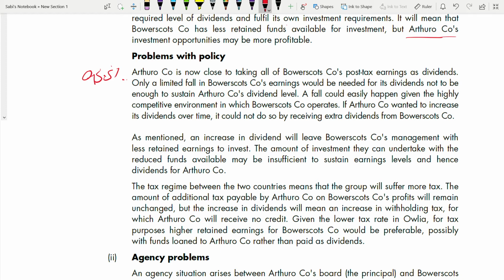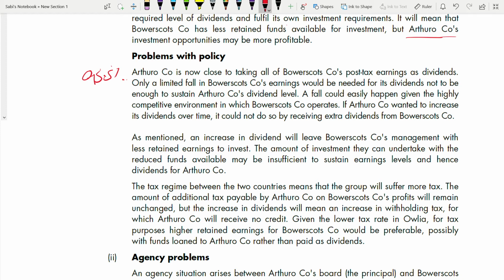So only a limited fall in the subsidiary's earnings would be needed for its dividend not to be enough to sustain the parent company's dividend level, right? What it means is that even if the earnings fall by a very little amount, the subsidiary will not have enough dividend to pay the parent company. So the parent company will suffer. Their dividend level will go down, because they're dependent on the subsidiary. If the subsidiary cannot pay the dividend, the parent company also cannot pay their dividend.